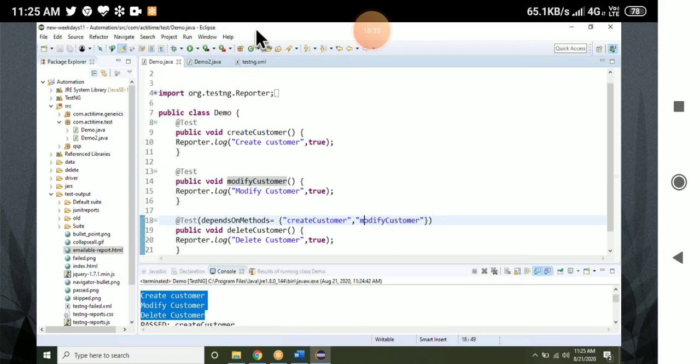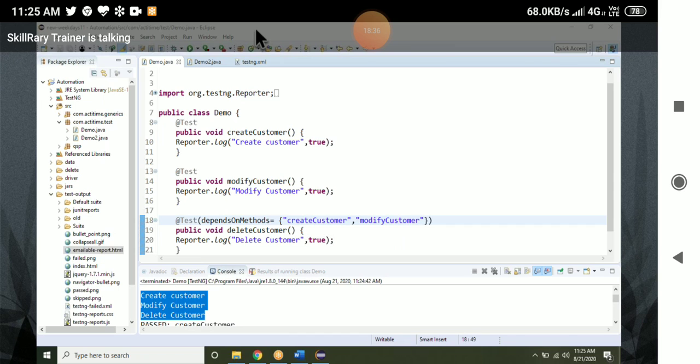Anyone, read out the notes. What I have given in the last question. So the last question was, how do you disable the test method?